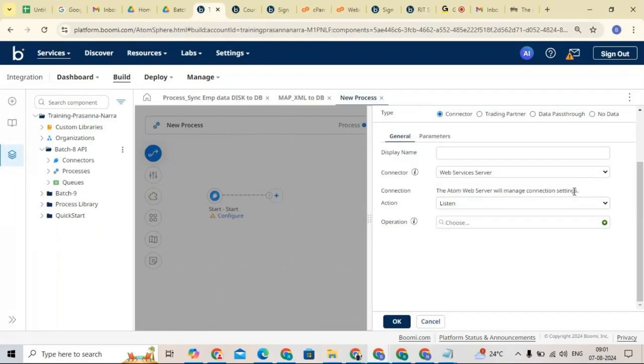Okay, this is connection settings. Here we are not going to create any connections for the web services. Now the action is listen. You can see here the action is listen.